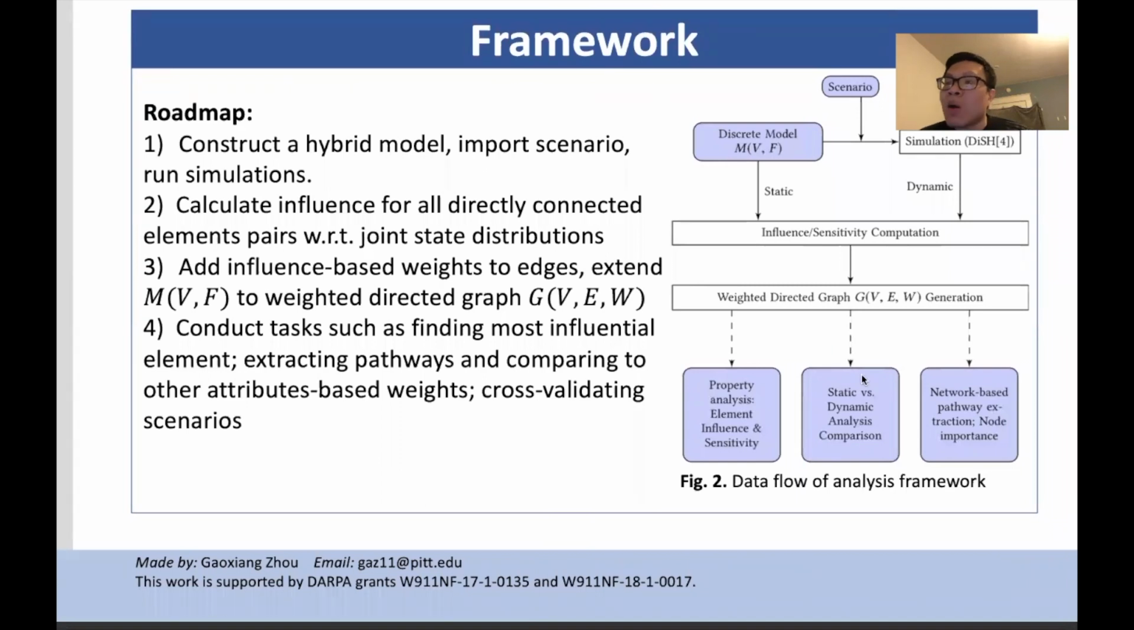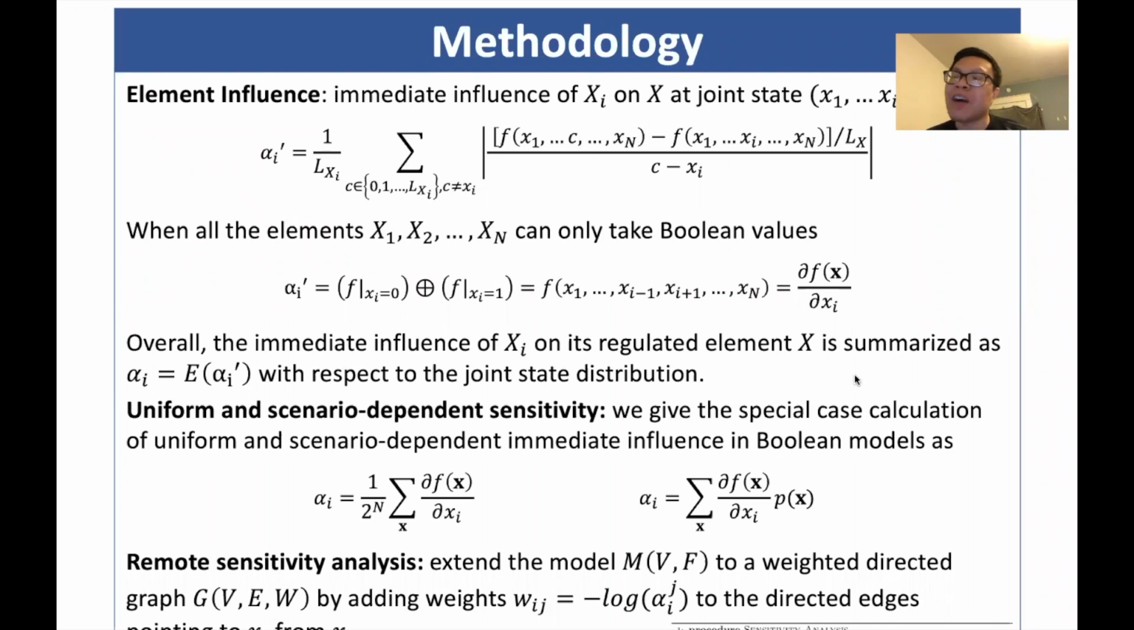The roadmap of our analysis framework is quite clear. That is, we first construct a hybrid model, define scenarios and run simulations. Then, for each directed connected element pair, we calculate the influence. Hold on, I will share the calculation details momentarily. Next, we can add those influence-based weights to the biological networks to make a weighted graph. Finally, we shall be able to conduct many tasks with this graph, such as comparing scenarios, finding the most influential elements or pathways.